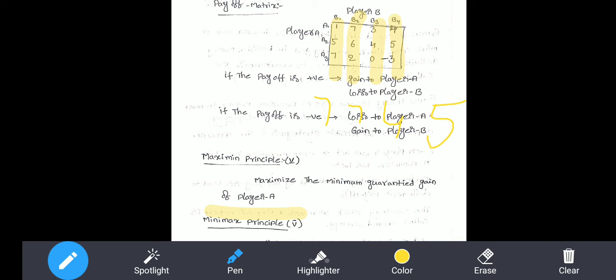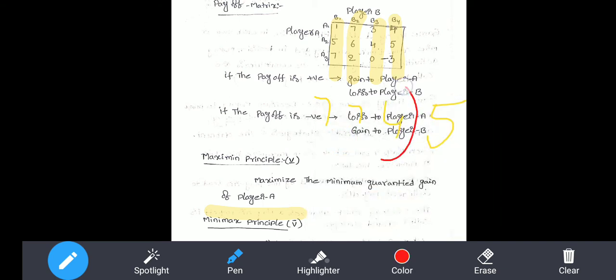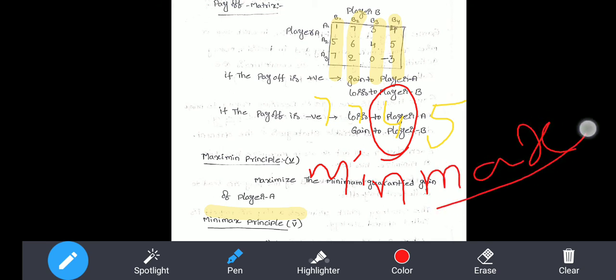Among these maximum values, we need to identify the minimum value, which will be 4. This is the minimax principle. From the maximum values, we identify the minimum. That comes under the minimax principle.